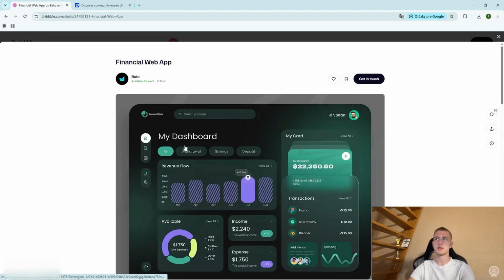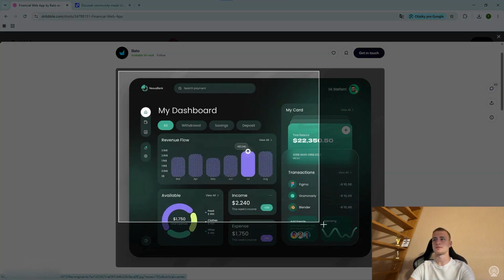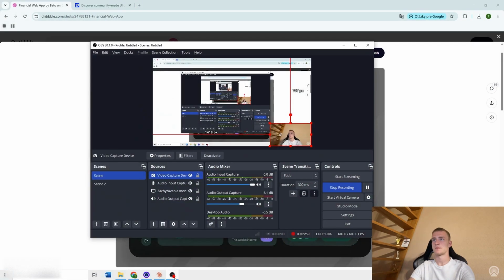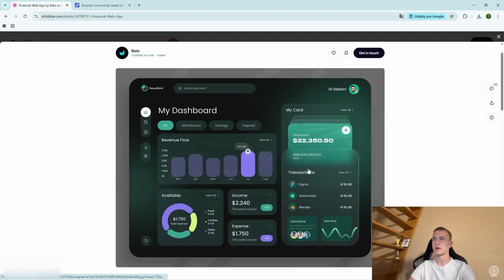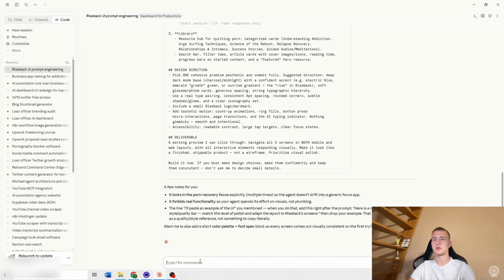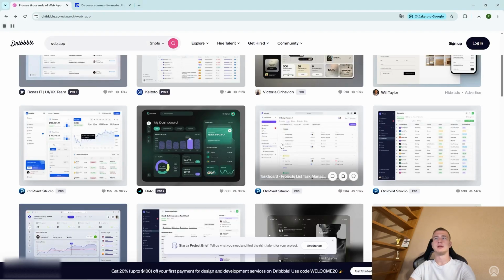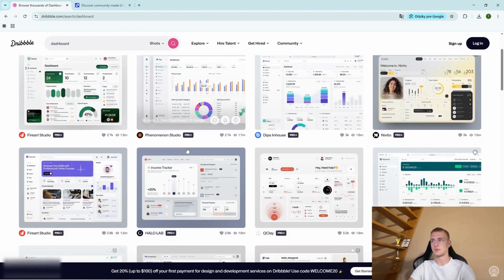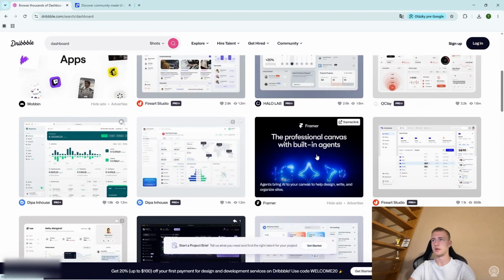We can just simply screenshot it like this. Just want to make sure we are recording. So we just screenshot it, we go to Claude and we paste it over. Okay, now let's find something even better, ideally. So let's search up dashboard. Okay, and let's see if we've got something better here.